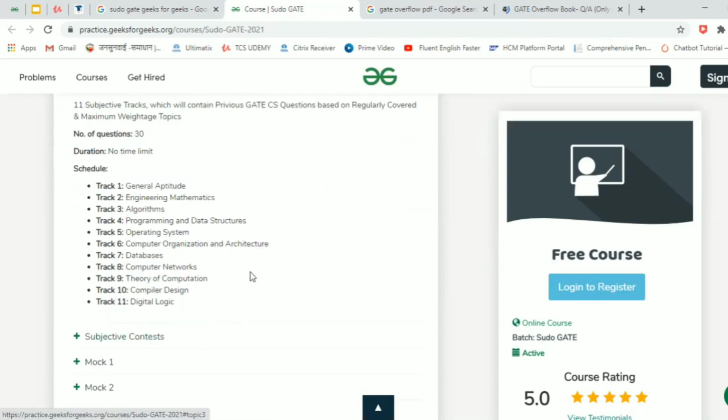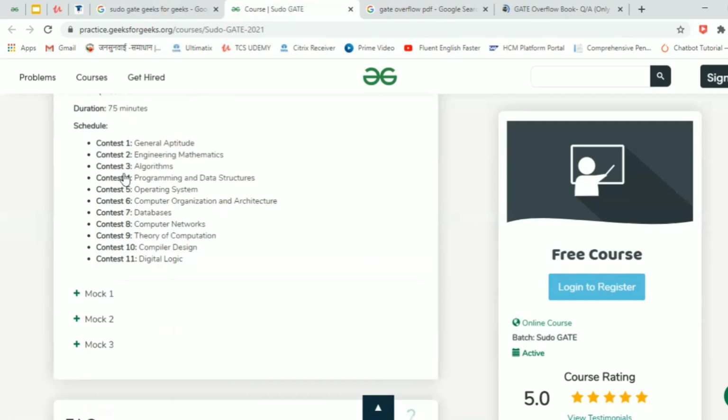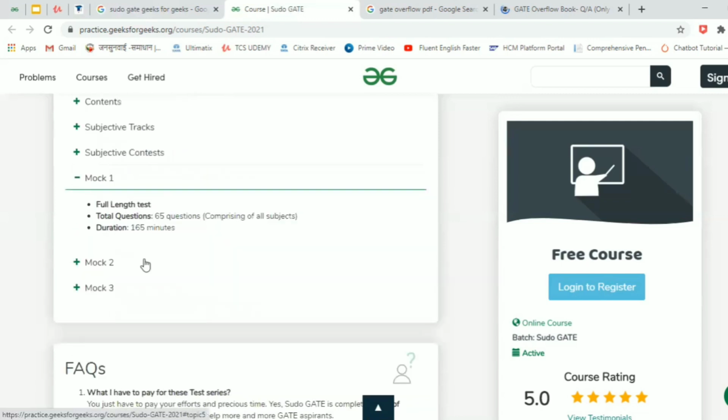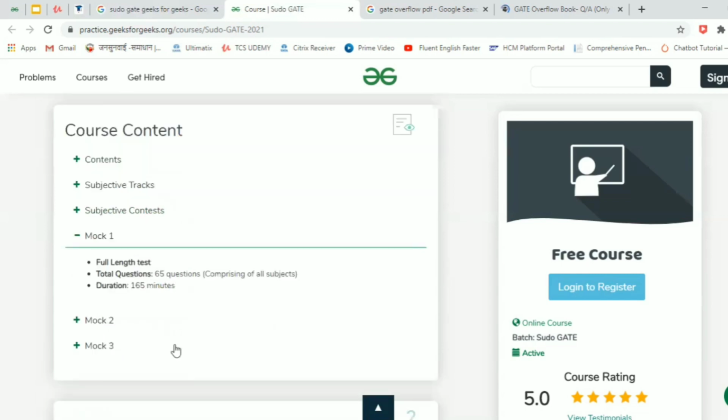Similarly, you will be getting the subjective contest, and in this contest also you'll be having 30 questions from each contest, or you can say each subject, and the duration will be 75 minutes. And similarly, you can get 3 mocks which are full length, which comprise all subjects. So you will be getting 11 contests, 11 tracks, and these 3 full length tests for free.